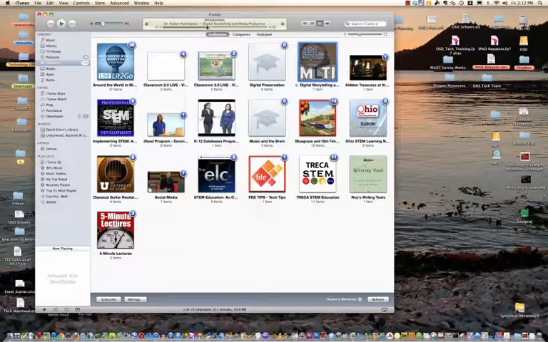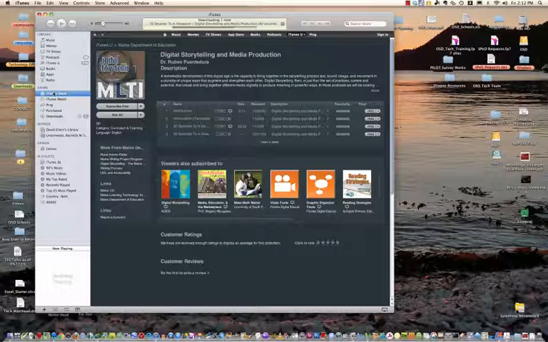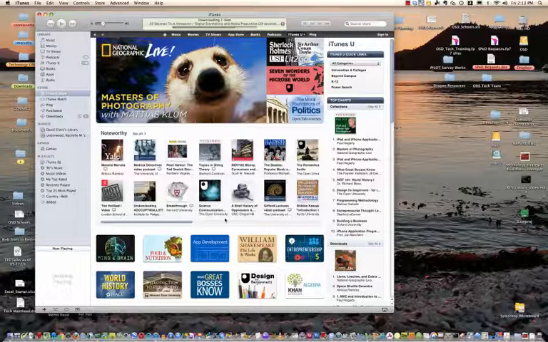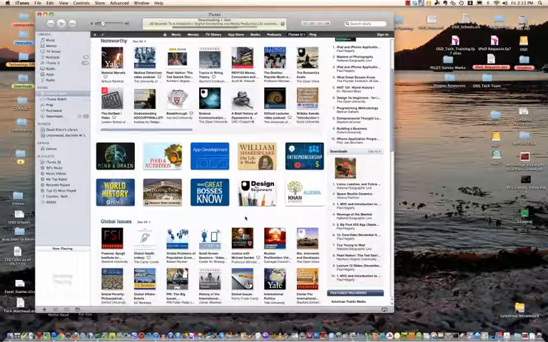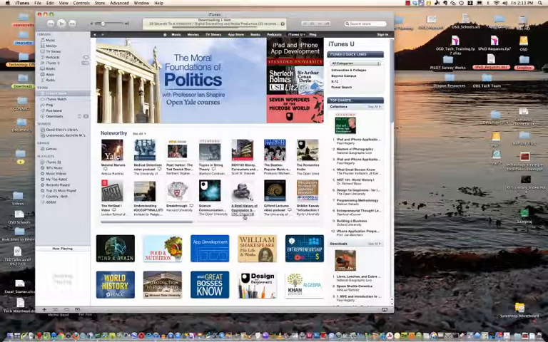And the one that we're trying to download is still coming. So I'll get to that later. So I'll go back to the iTunes store. Click on iTunes U. Kind of takes me out to the main page for iTunes U. And I once again can kind of browse through what's hot, what's cool, and take a look at a few different things. So there you go. iTunes U. Take a look at it.